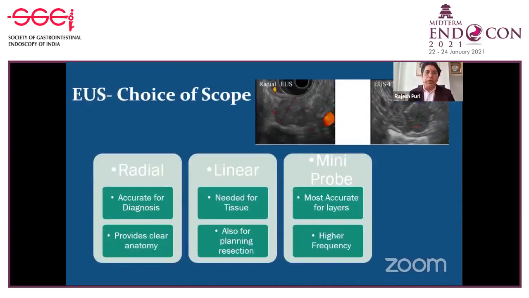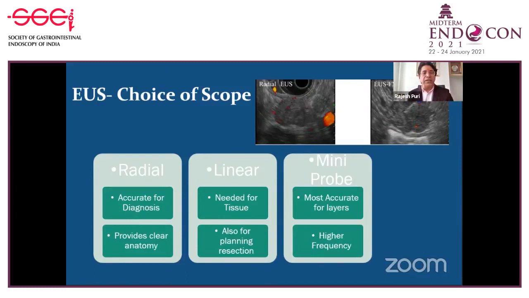The question comes, which scope should be used? If the lesion is more than 1.5 to 2 centimeter, I think you can use radial or linear, anything. But if the lesion is less than 1 centimeter or 1.5 centimeter, my preference is to use a mini probe, especially if the lesion is in the stomach. It is better to use the mini probe rather than the radial and linear.